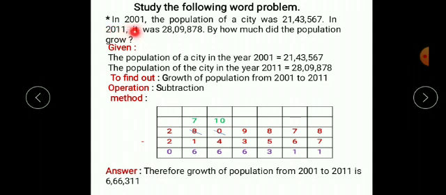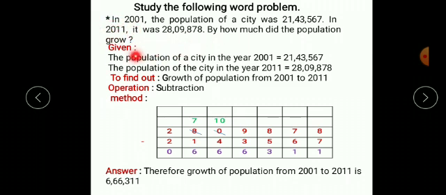In 2001, the population of a city was 21,43,567. In 2011, it was 28,09,878. By how much did the population grow? What two numbers are given here? First number is this, second number is this. What is the first number? Population of a city in 2001. And what is second number? It is population of a city in the year 2011.